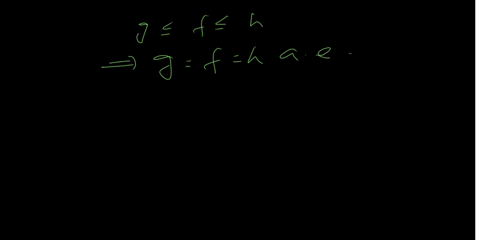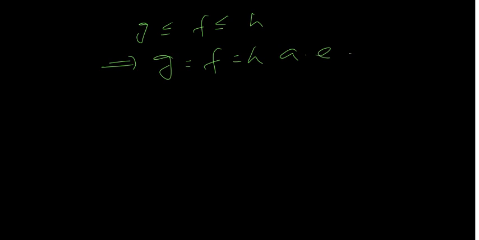G is equal to h almost everywhere. Now what we have shown is that g is less than or equal to f is less than or equal to h. But g and h are equal almost everywhere, which means that g is equal to f is equal to h almost everywhere.